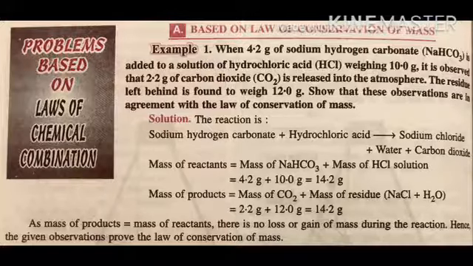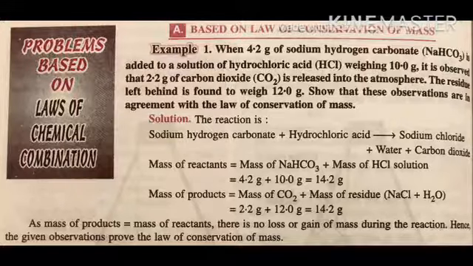Now the solution. The reaction is sodium hydrogen carbonate plus hydrochloric acid gives sodium chloride, water plus carbon dioxide. Mass of the reactant: mass of NaHCO3 plus mass of HCl, means mass of NaHCO3 is 4.2 gram and mass of HCl is 10 gram.